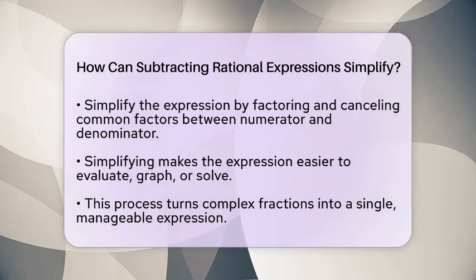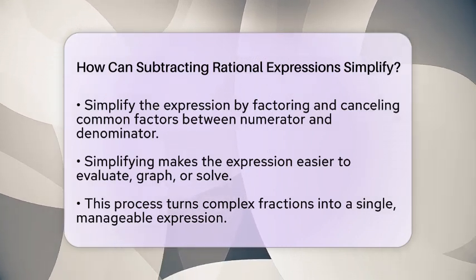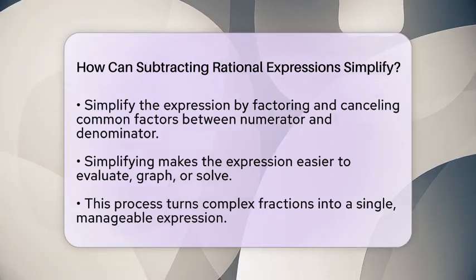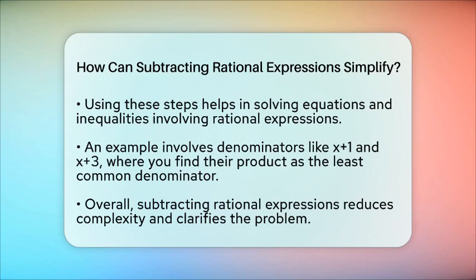This process is especially useful when solving equations or inequalities involving rational expressions because it turns a complicated problem into a straightforward one. For example, if you subtract two rational expressions with denominators like x plus 1 and x plus 3, you first find the least common denominator, which is the product of those two factors. Then, rewrite each fraction with that denominator, subtract the numerators, and simplify. This way, you turn a complex subtraction into a single, manageable expression.